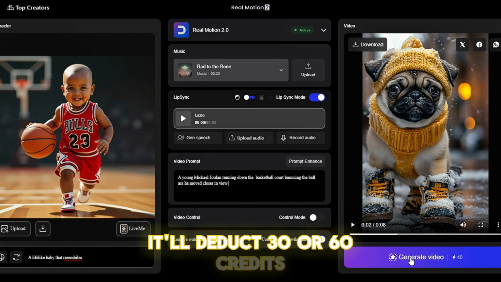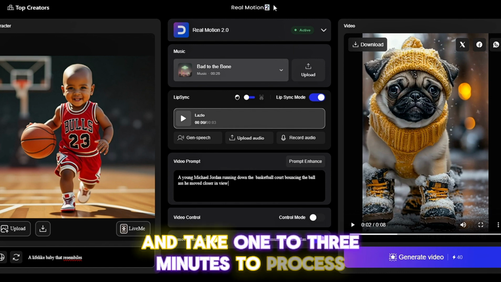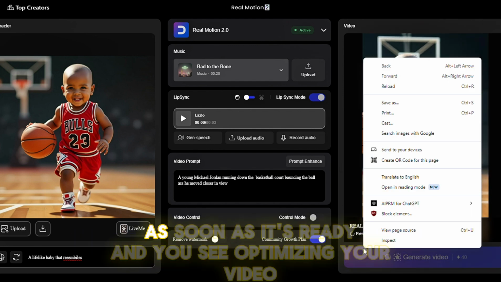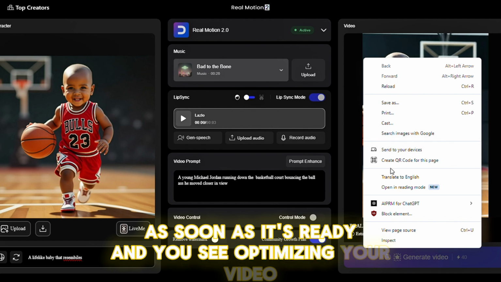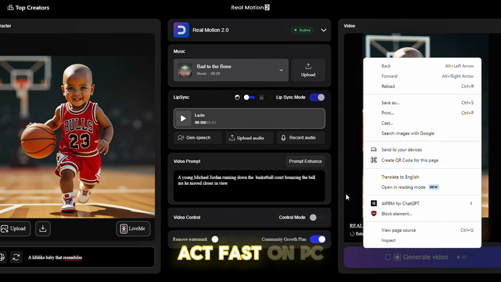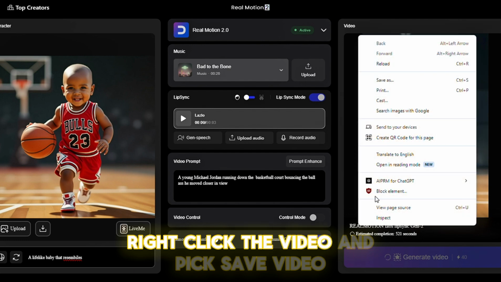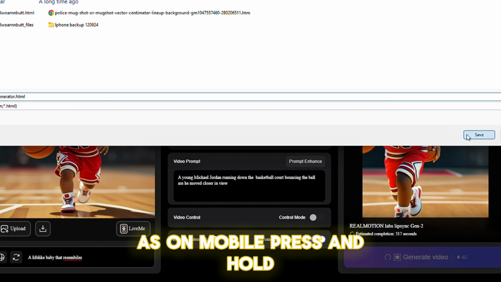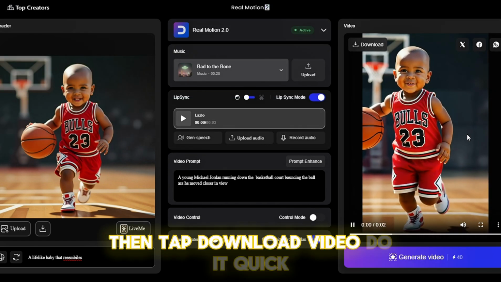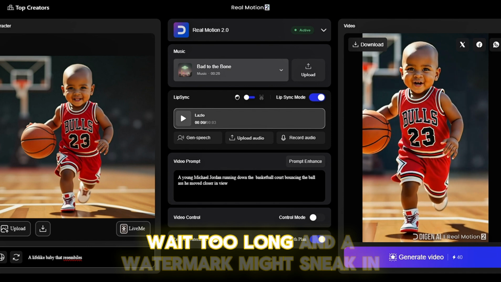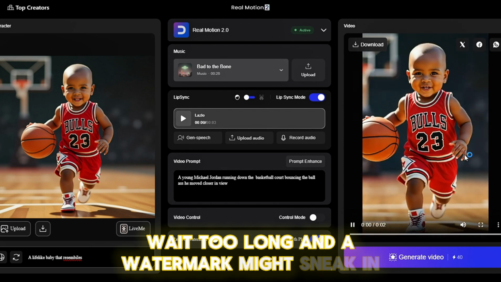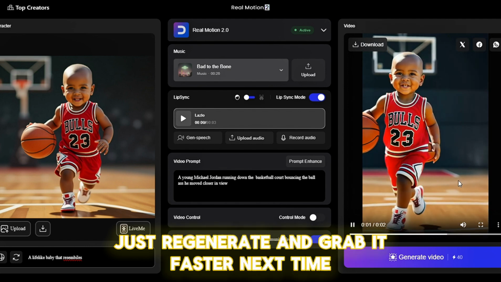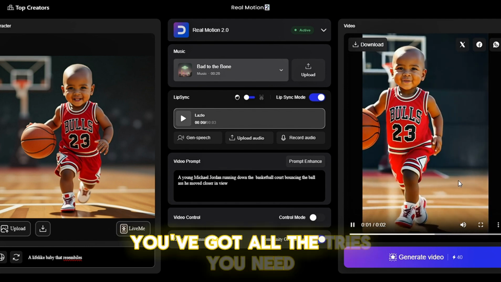It'll deduct 30 or 60 credits and take 1 to 3 minutes to process. Here's the clutch moment. Downloading your video without a watermark. As soon as it's ready and you see optimizing your video, act fast. On PC, right-click the video and pick Save Video As. On mobile, press and hold, then tap Download Video. Do it quick, wait too long, and a watermark might sneak in. If it does, no stress, just regenerate and grab it faster next time. Since this is free and unlimited, you've got all the tries you need.